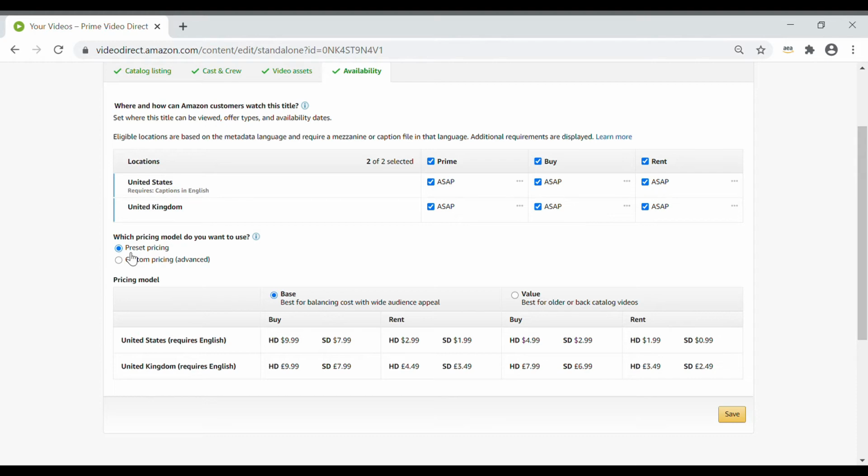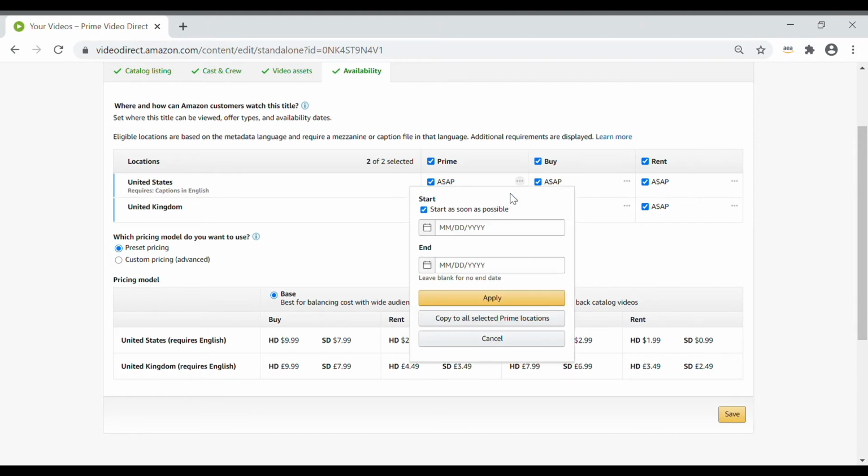Not only do you get to select how you offer your title, you also get to select when and where it's offered by checking the corresponding territory boxes. You can choose to make your title available as soon as possible, or you can click there to select a specific date. If your title is approved, it will go live at 12 a.m. in whichever time zone you publish from, on the specified date.